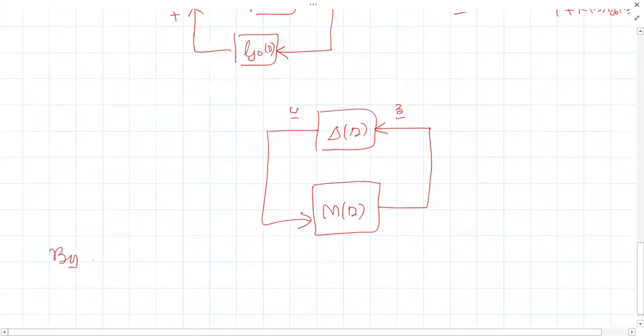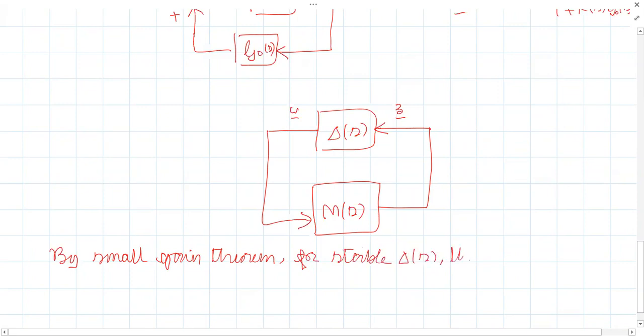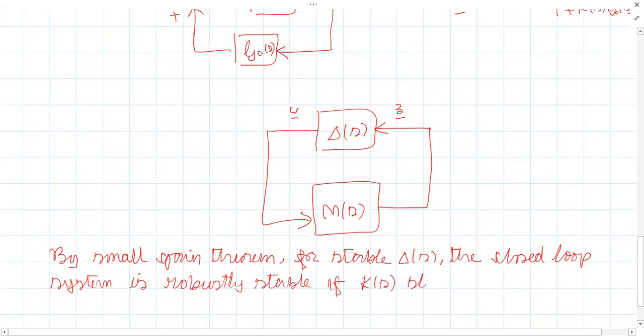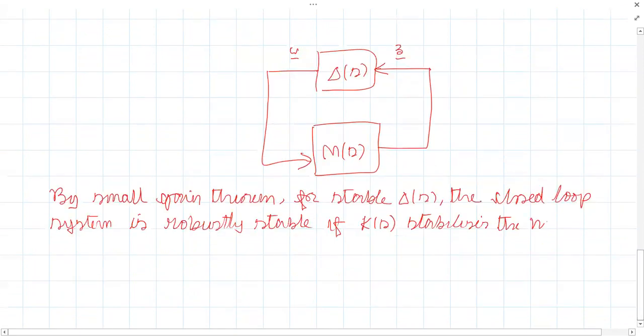By small gain theorem, for stable delta of S, the closed loop system is robustly stable if K of S stabilizes the nominal plant and what's the condition? Delta of S, M of S, infinity norm should be less than 1.